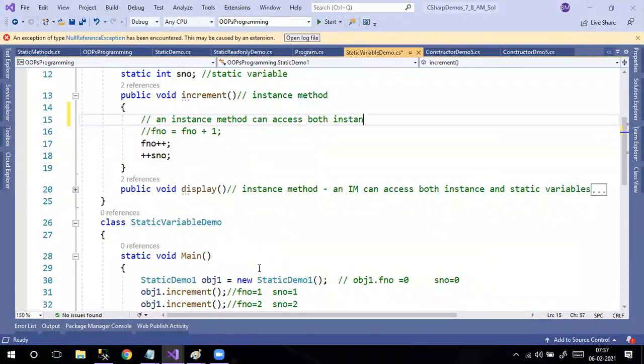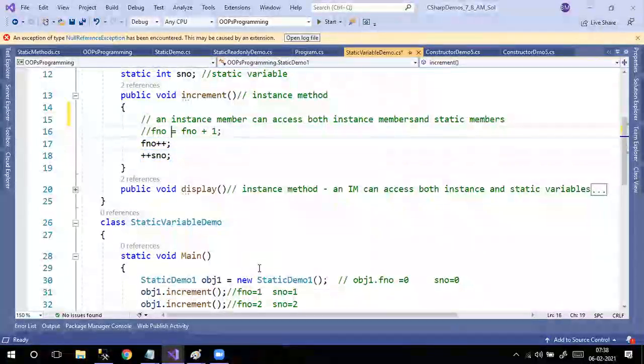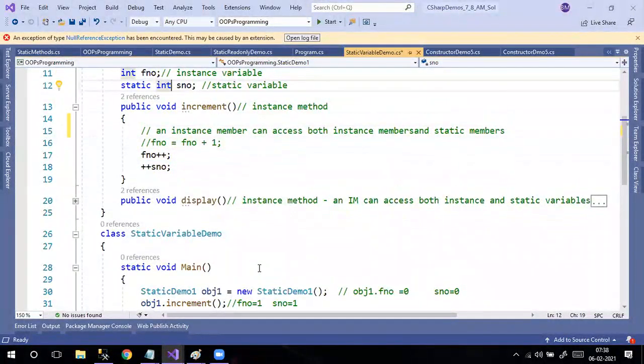An instance method, or an instance constructor, an instance member, can access both instance members and static members. Because of that reason, it is going to access first number and second number also, because our second number is a static type of data. Even though my second number is static, I'm able to access that.